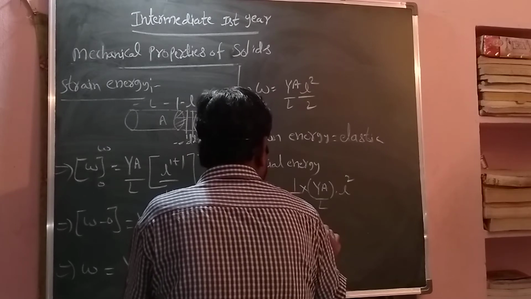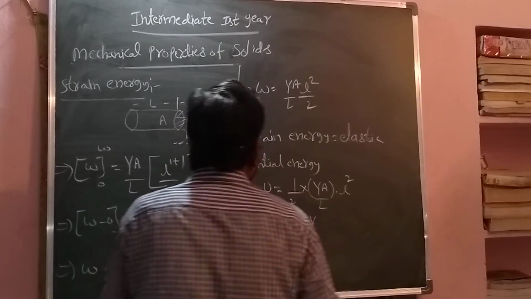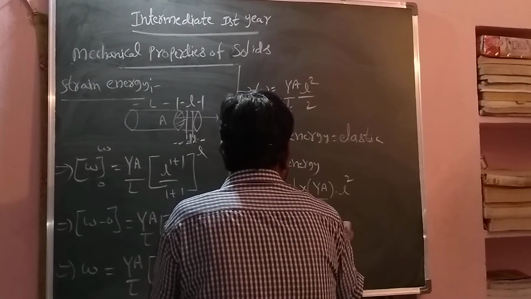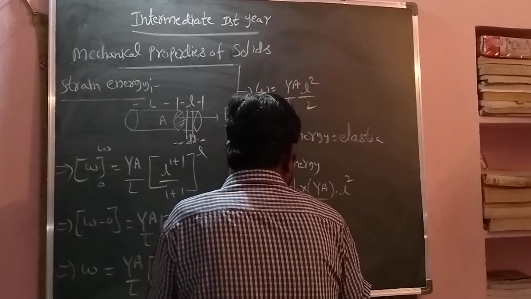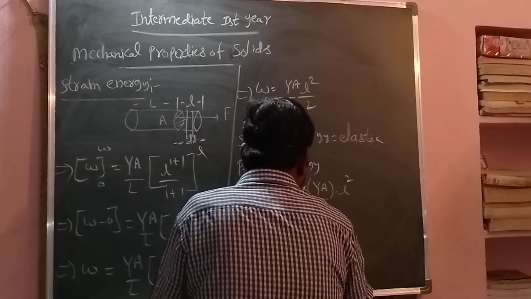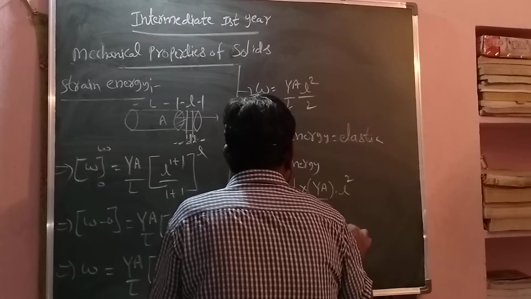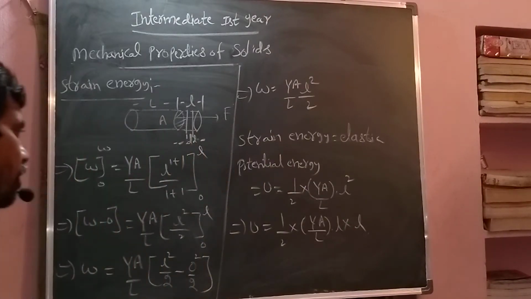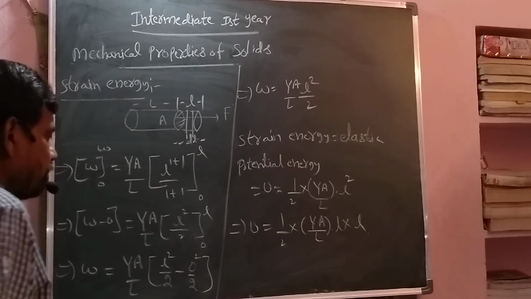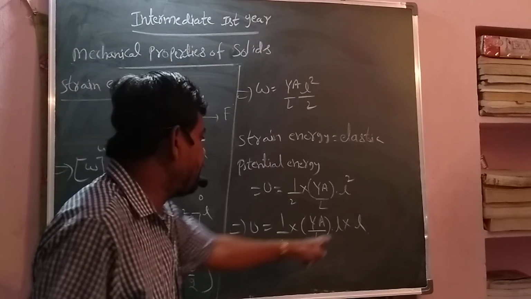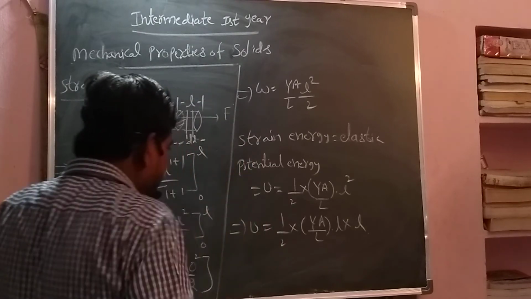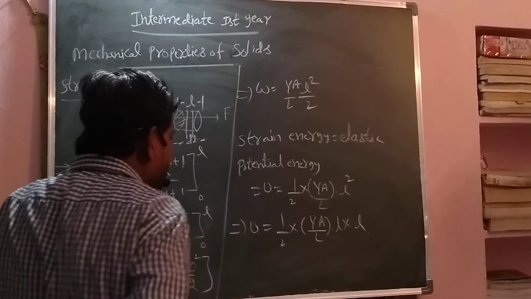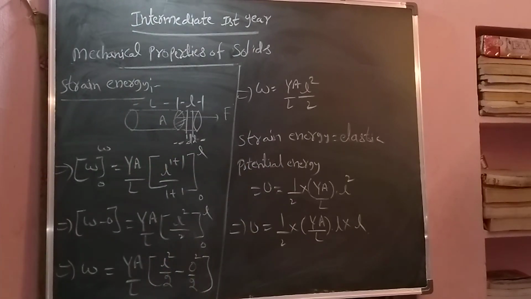Okay, now small l by L. See here. What is the formula for force? Force equals Y A l by L. So you write it as U equal to half into force into l, where l means elongation.